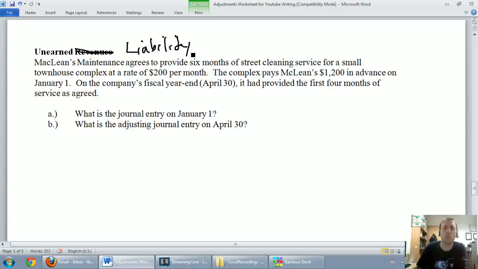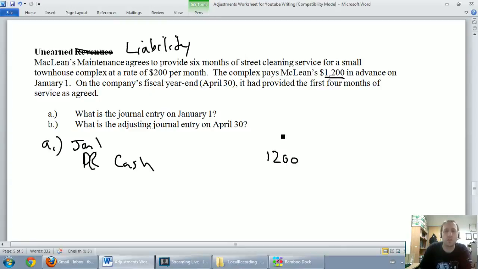Okay, so on January 1st, it says the complex pays McLean's $1,200. So we're McLean's. On January 1st, we're getting paid. So anytime you're getting paid, you're getting cash. Cash is an asset. It's an asset going up. We're going to debit cash. So let's debit our cash, January 1st. They paid us $1,200, 6 months in advance. So we're going to debit cash for $1,200, and that, of course, goes under the debits.